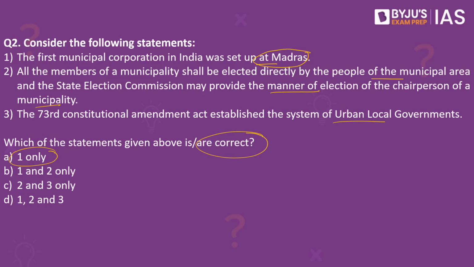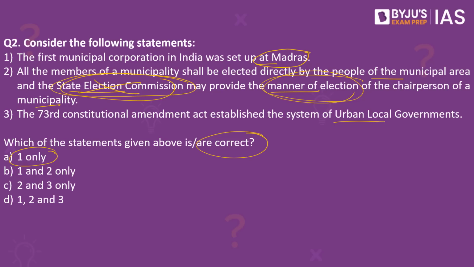But when you look into the second part of the statement, the State Election Commission may provide the manner of election of the chairperson of a municipality. This is the wrong statement. Why? It is not the State Election Commission, but instead it is the state legislature that has the power to prescribe the manner of election of the chairperson of a municipality, and not the State Election Commissioner. So remember, it is the state legislature who would be able to do it. They are designated such a power, but the State Election Commission has no role when it comes to prescribing such a manner of elections.